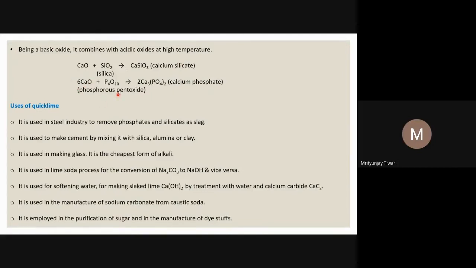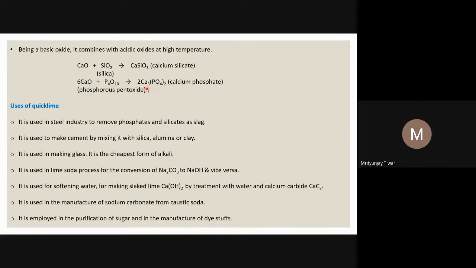And calcium oxide can also react with other acidic oxides. What is the other acidic oxide? Acidic oxides are mostly oxides of non-metals, and silicon is a non-metal, phosphorus is a non-metal. So CaO quick lime also reacts with phosphorus pentaoxide, P4O10. According to IUPAC nomenclature, its name is tetraphosphorus decaoxide, which is commonly called phosphorus pentaoxide. So CaO reacts with phosphorus pentoxide, P4O10, to form calcium phosphate.